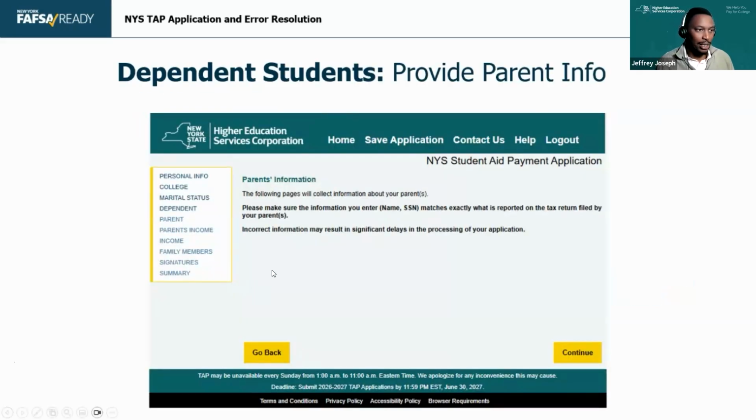So after we've done dependency status, we'll move on. Before I do that, there's a couple questions here I want to hit on. So, Tina Marie, about contacting HESC to add the parent information. If the application has not gone through IVP yet, the income verification process, they will be able to add it.